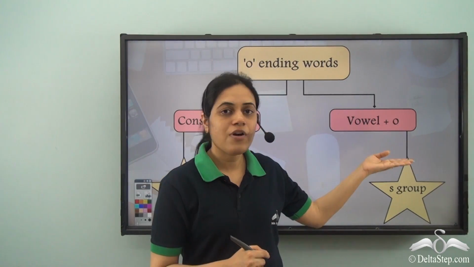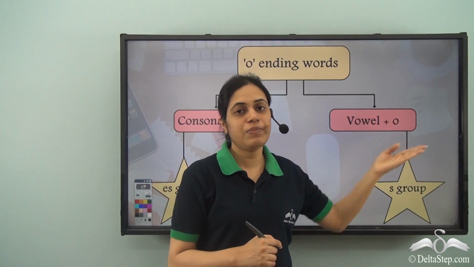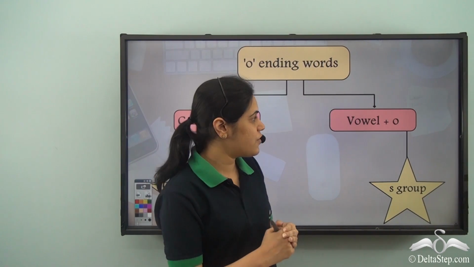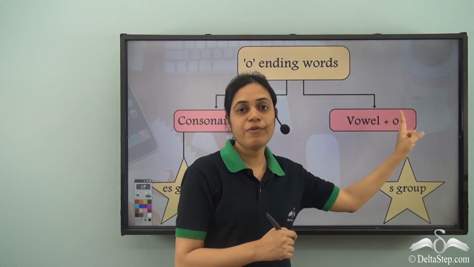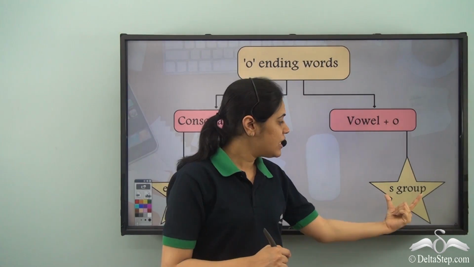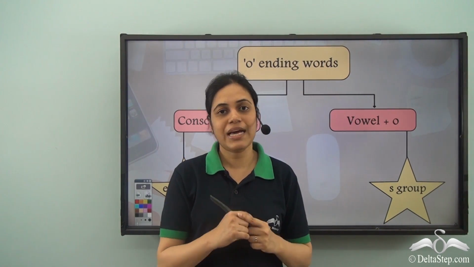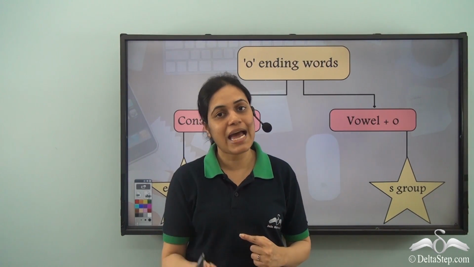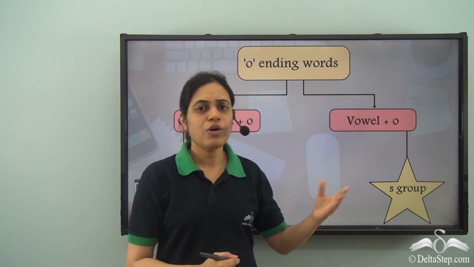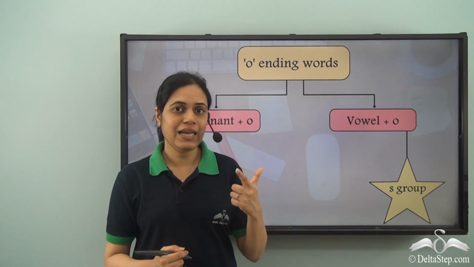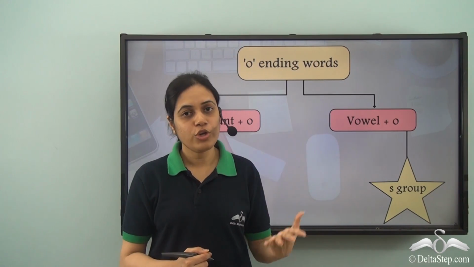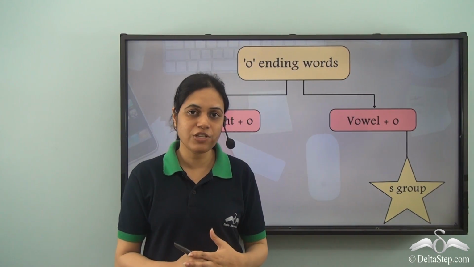And the words ending in vowels plus O, that is, the words which have vowels before the O at the end, they belong to the S group. That is, they form their plurals by adding S at the end. What are the vowels? A, E, I, O, U are the vowels of English language.